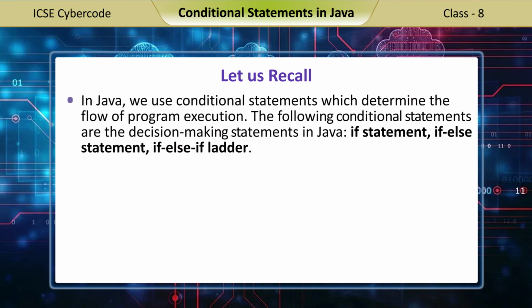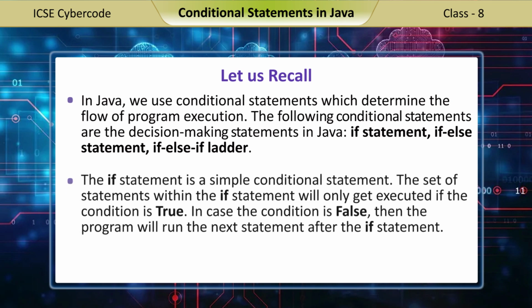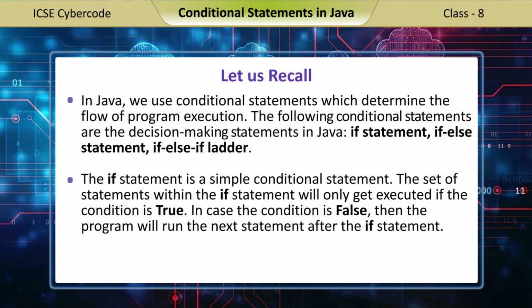Let us recall. In Java, we use conditional statements which determine the flow of program execution. The following conditional statements are the decision-making statements in Java: if statement, if-else statement, if-else-if ladder. The if statement is a simple conditional statement. The set of statements within the if statement will only get executed if the condition is true. In case the condition is false, then the program will run the next statement after the if statement.